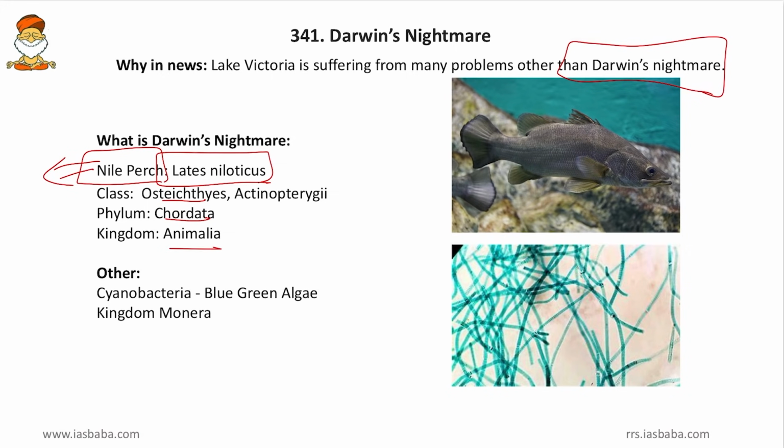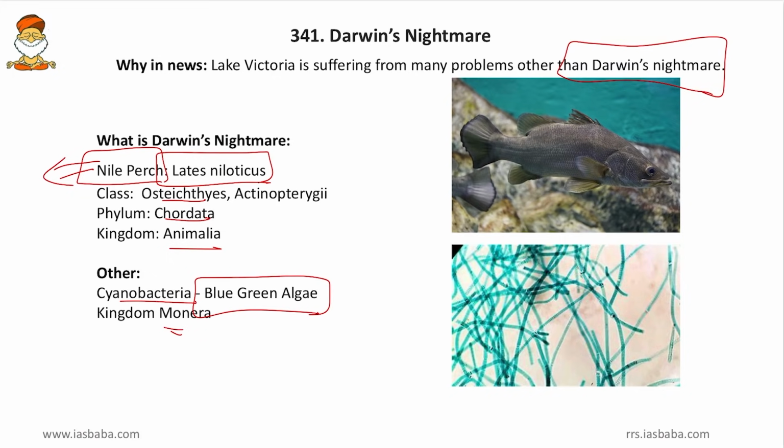And now coming to the other problem which is haunting Lake Victoria, that is the cyanobacteria or the blue-green algae. Friends, blue-green algae is not an algae, it is a bacteria and it belongs to kingdom Monera. Friends, the scientific classification and nomenclatures are being asked by UPSC. So, in the last or before last year, the Prosopis juliflora was asked, and in the 2016 or 17 paper, the phylum Annelida was directly asked.